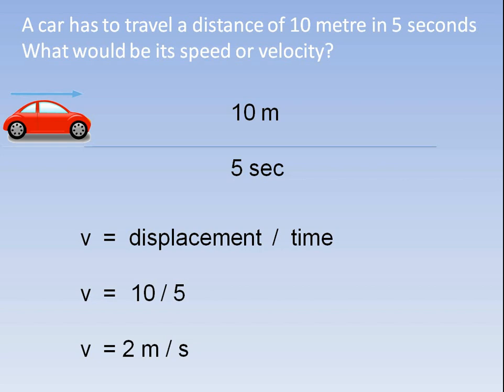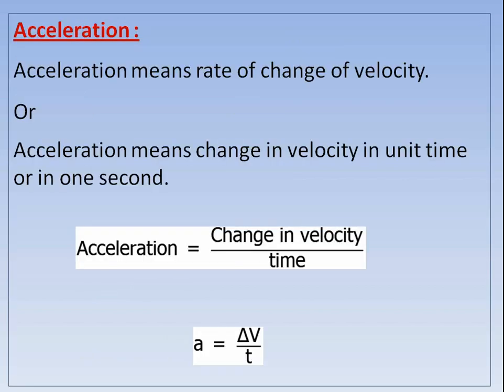The moving car has a velocity of 2 meter per second. That means it will cover a distance of 2 meter in 1 second. That is its velocity. And I am repeating again, velocity means distance covered by a moving object in 1 second. In this case, the car will cover 2 meter distance in 1 second.